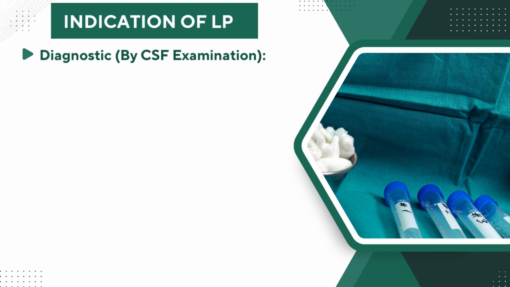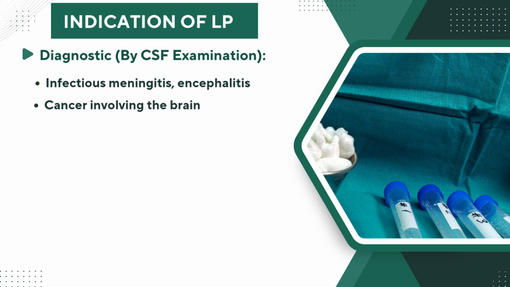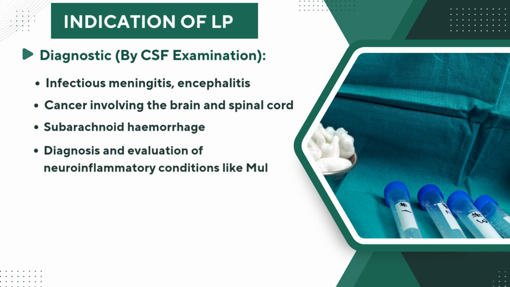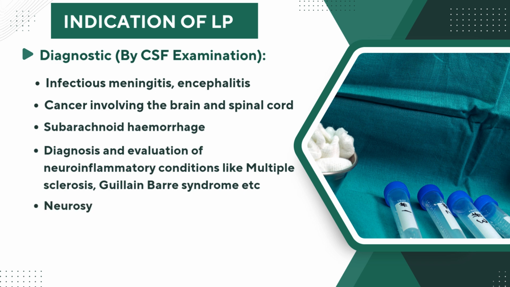This helps diagnose conditions such as infections like meningitis and encephalitis, certain cancers affecting the brain and spinal cord, subarachnoid hemorrhage, which is bleeding in the space between the brain and its protective layers, demyelinating diseases such as multiple sclerosis, Guillain-Barré syndrome, where the immune system attacks the nervous system, neurosyphilis, an advanced stage of syphilis affecting the central nervous system, and for diagnosis and prognosis of Alzheimer's disease.